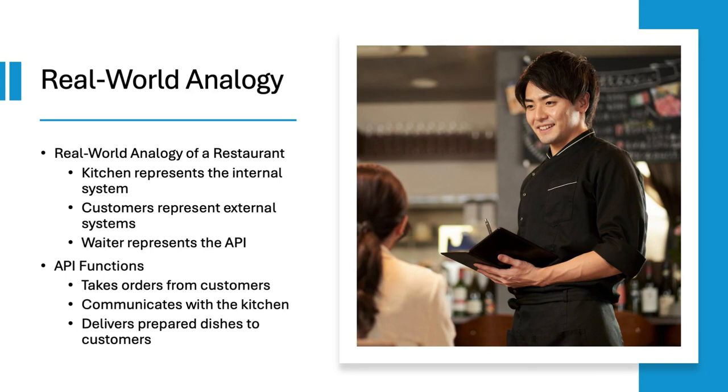APIs function like a waiter in a restaurant. The kitchen is the internal system, customers are external systems, and the waiter, the API, takes orders, communicates with the kitchen, and delivers the dishes.